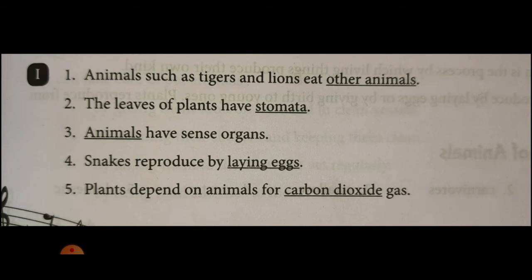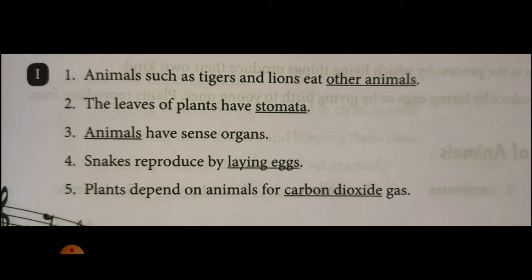Animals such as tigers and lions eat whom? Other animals. That is the correct answer. By looking at this, you can write on the answer line. This answer is to be written in your textbook. So by pausing the video, you can write this.